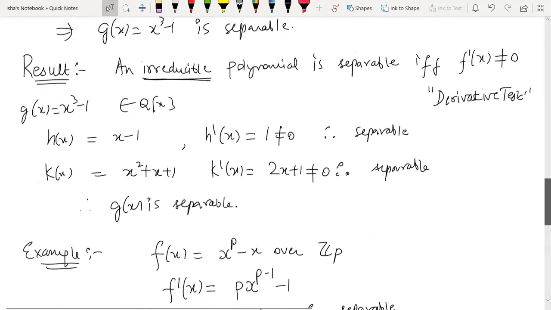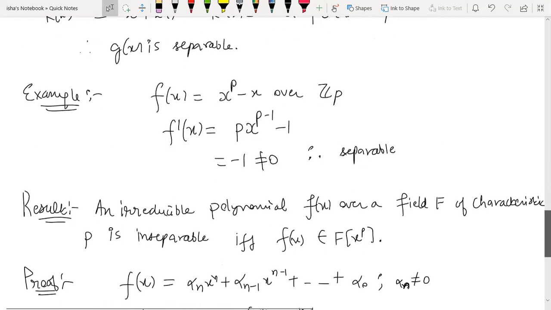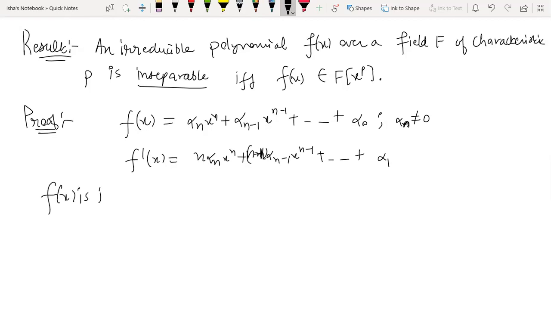Okay, so what I was telling, this result which we just stated: it's separable if and only if the derivative is non-zero. So we can use it: inseparable if the derivative is 0. One and the same thing, right? Because this result is for inseparable. Howsoever you prove it, but we will be using the 0, 1. So f(x) is inseparable if and only if the derivative is 0, because in that case it is going to have multiple roots.